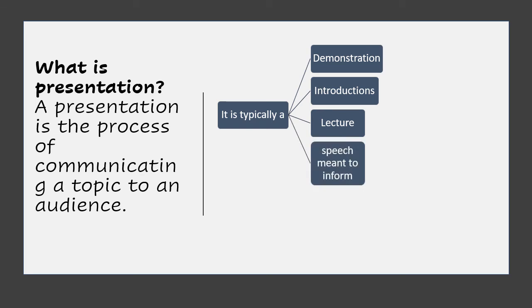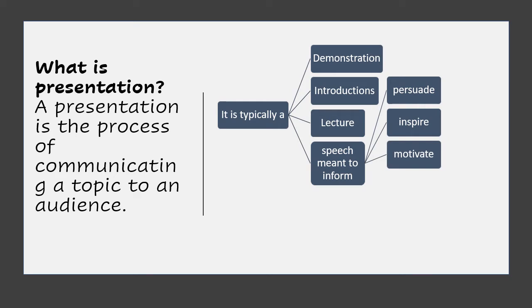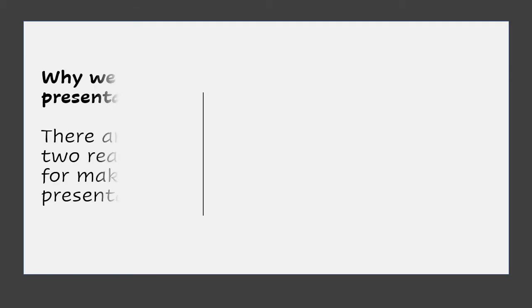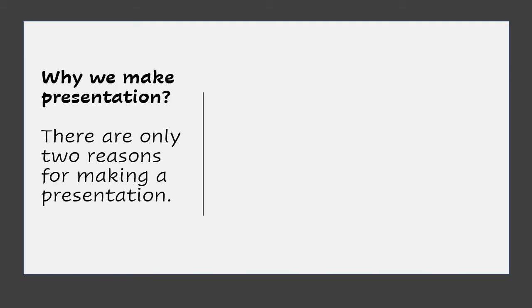Speech meant to inform. The speech meant to inform, it can be to persuade, like convincing your audience, to inspire your audience by motivating them, or build goodwill among your audience, or to represent a new idea or a product to the audience. There is always a question that why we make a presentation. The only two reasons I can think about is first is to inform and second to persuade.